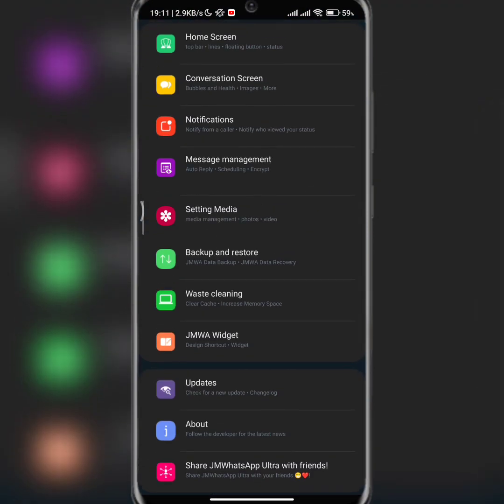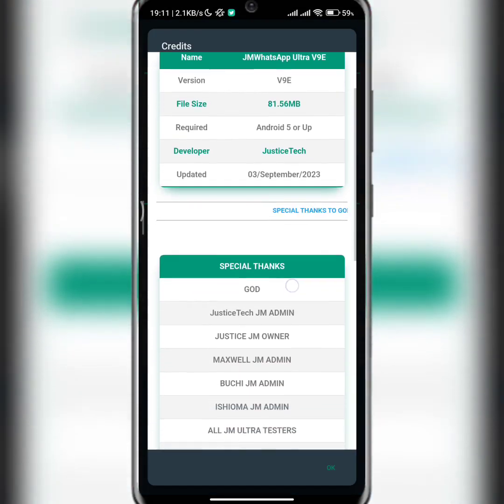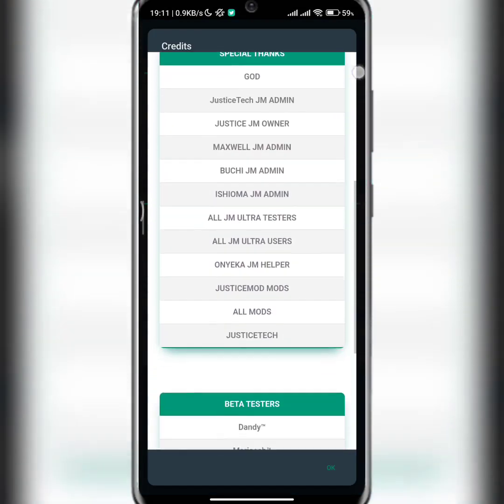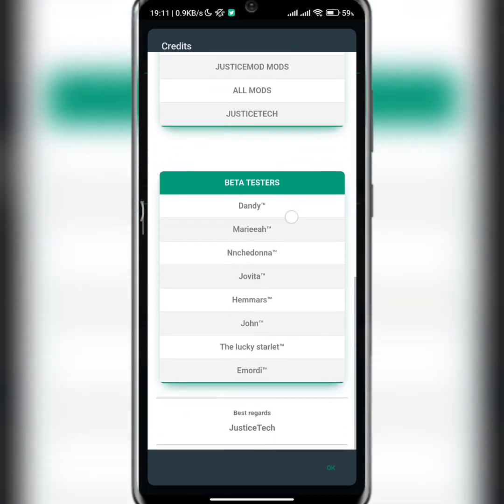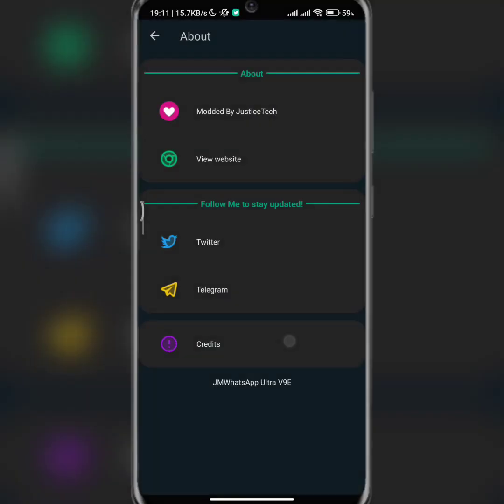Okay, so we are in update. Let's check on the credit. So this is how it is over here. Yes, that is that for that aspect.